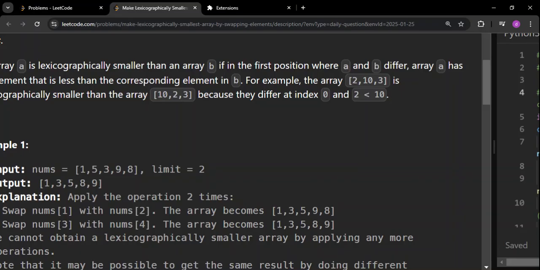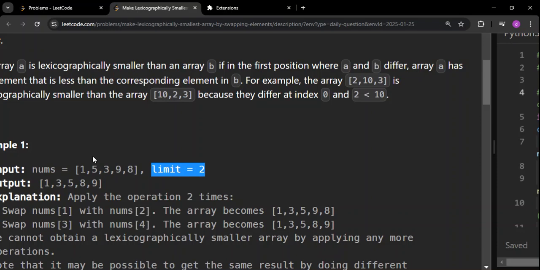Okay, for example, here 1, if I subtract it with 3, remember I have to take the absolute value. If the absolute value of the difference of 1 and 3 is less than or equal to the limit, then I can interchange them. So if you see 1 and 3, you subtract them, the absolute difference is coming as 2. Since 2 is less than or equal to 2, they can be swapped. That is the basic idea.